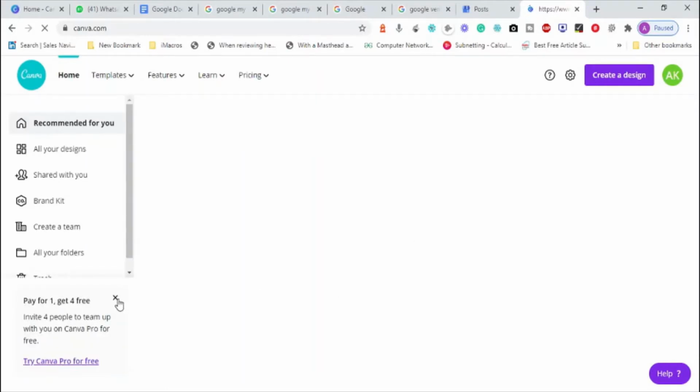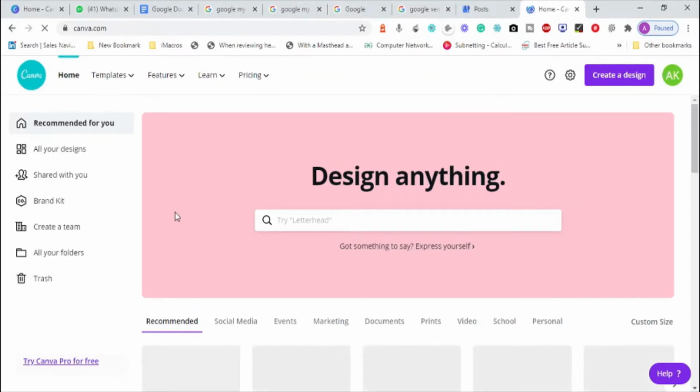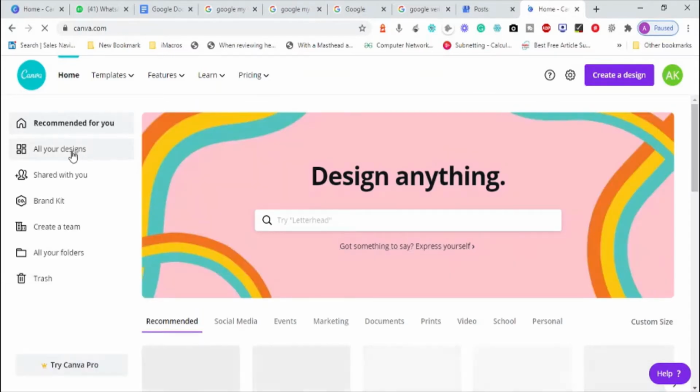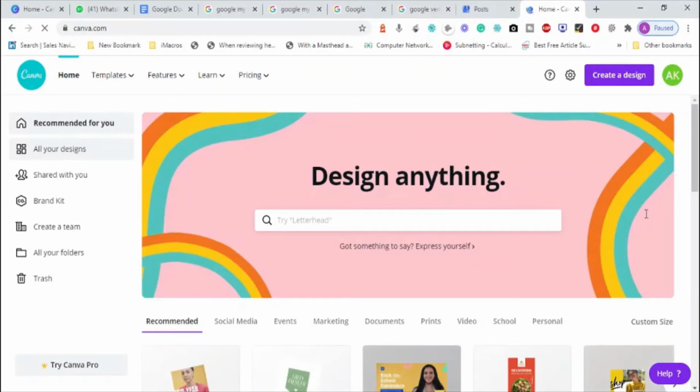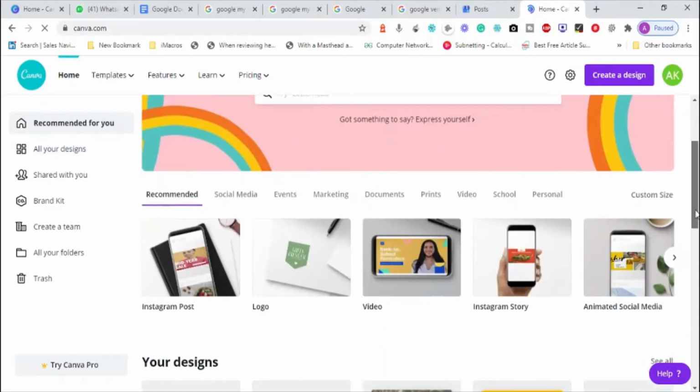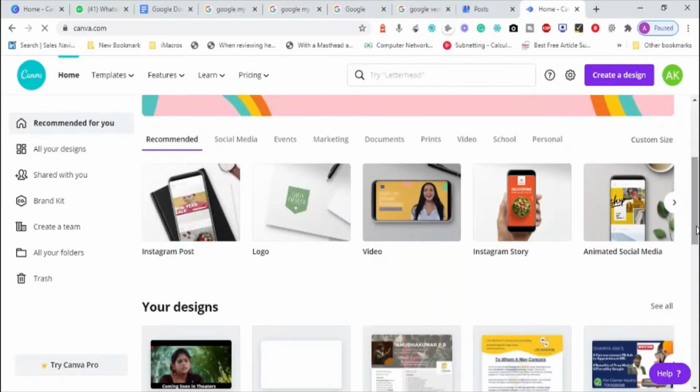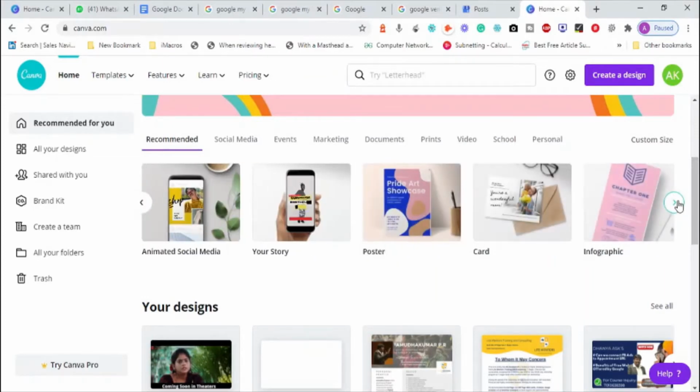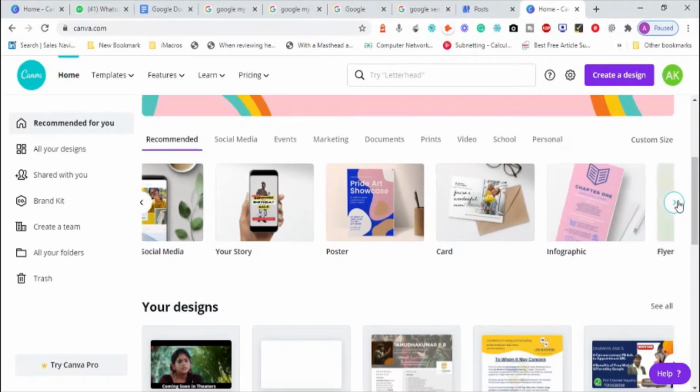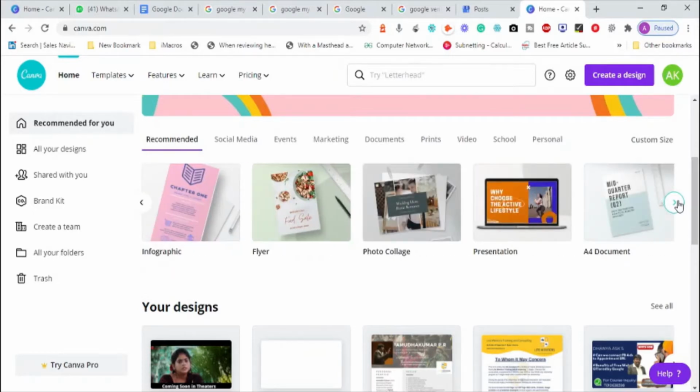Yes. Okay, so you can go to Canva and look at the different designs that are already there, or you can take a design from the drop down menu. Instagram post, animated, social media, right? So we can give it a try. We have a poster, a card, an infographic. Different options, photo collage, flyer.